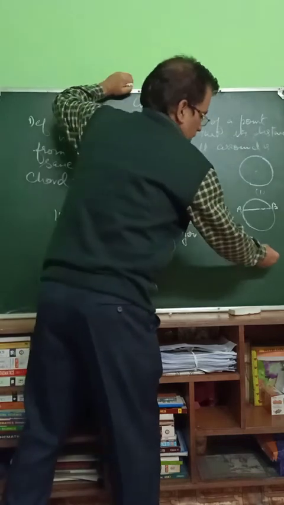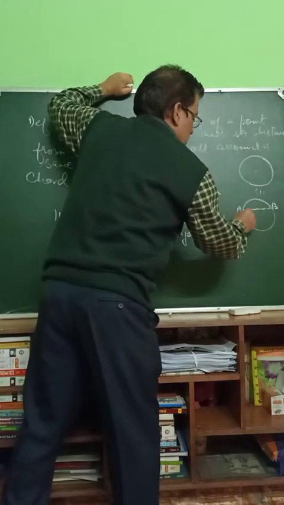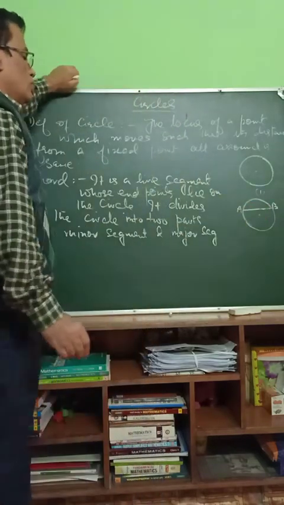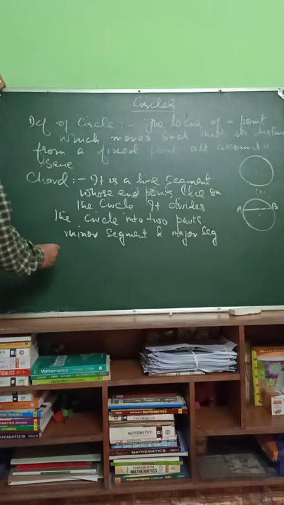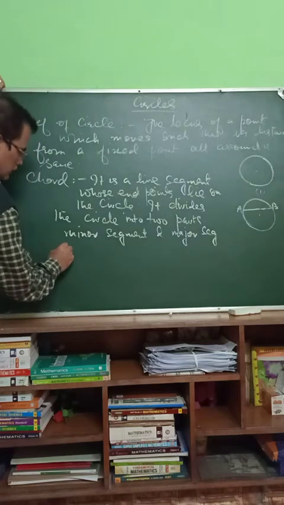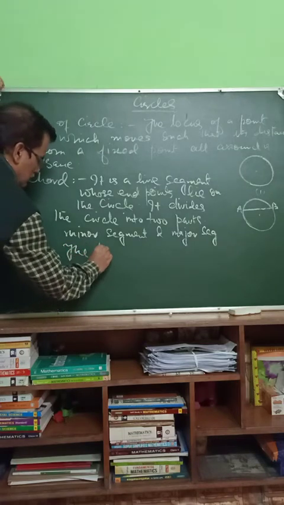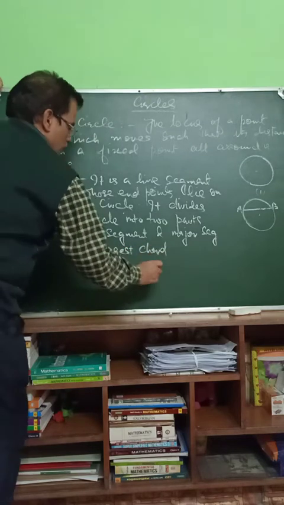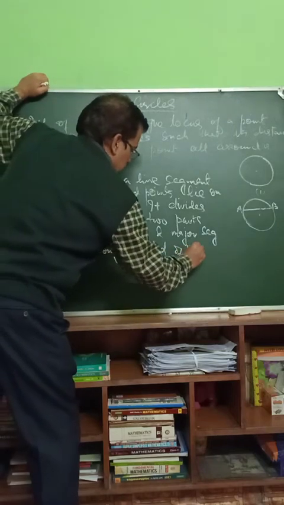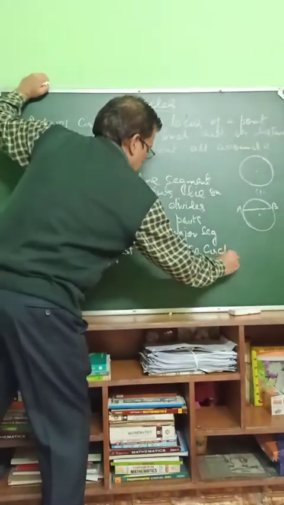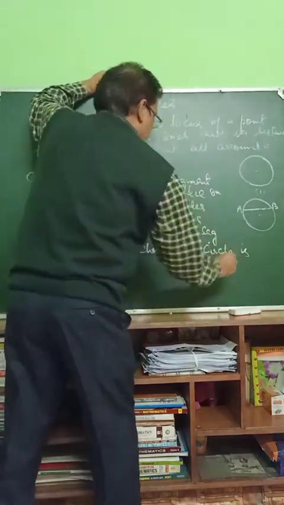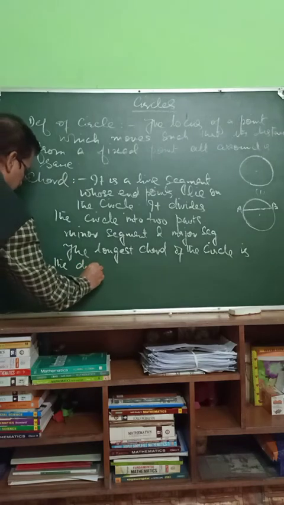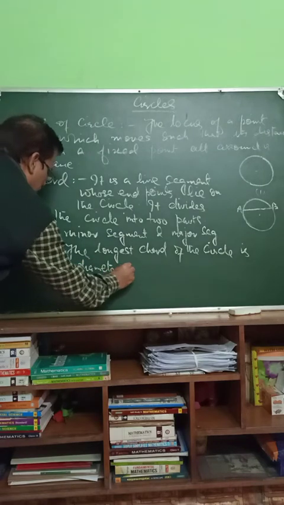Similarly, now if this chord passes through the center of the circle, so it is the longest chord. The longest chord of the circle is the diameter of the circle.